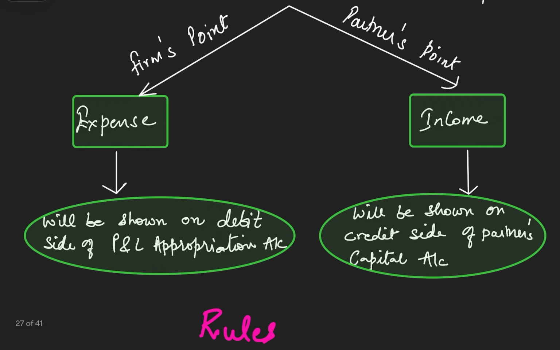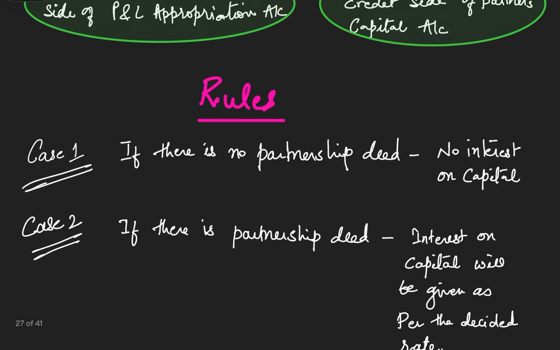If we consider it as an expense and we are maintaining the firm's books of accounts, then the interest will be shown on the debit side of the profit and loss appropriation account. No doubt, if it's an appropriation, there should always be profit in the organization. Only then it can be given. Then in the partner's capital account, it will be shown as income on the credit side. And we'll be discussing the partner's capital account later.